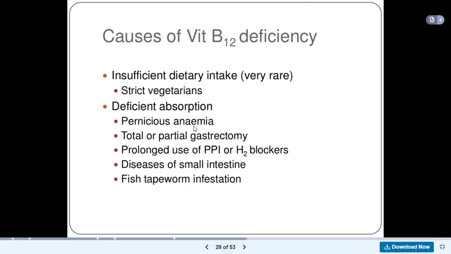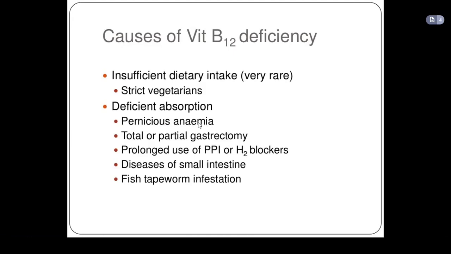So in pernicious anemia, there is autoimmune destruction of the parietal cells so that they cannot produce intrinsic factor, or there is autoimmune destruction of the intrinsic factor itself. So the parietal cells could produce intrinsic factor, but antibodies destroy the intrinsic factor so that it cannot function.